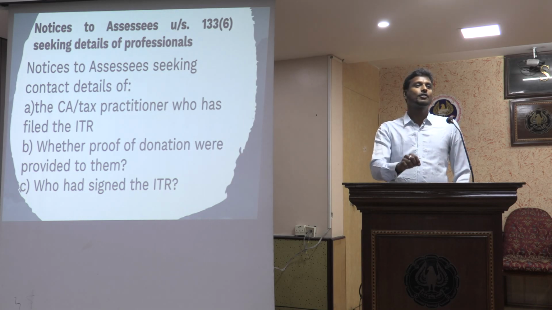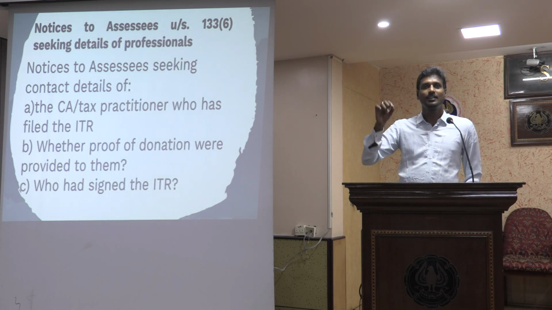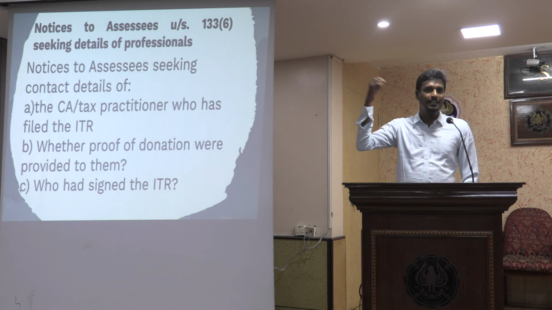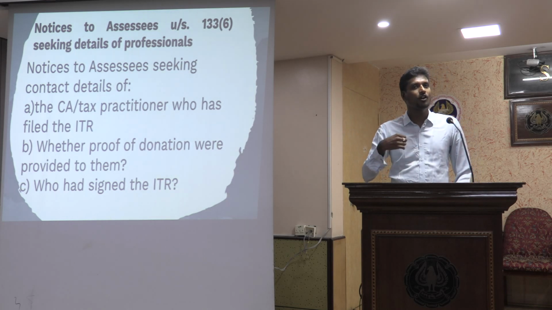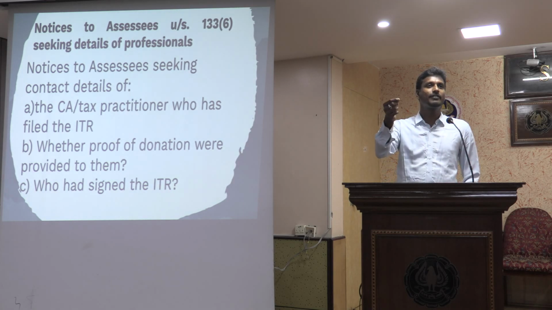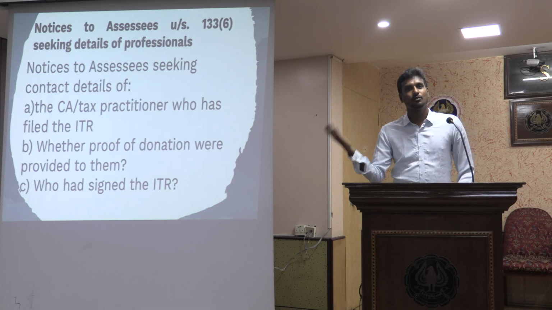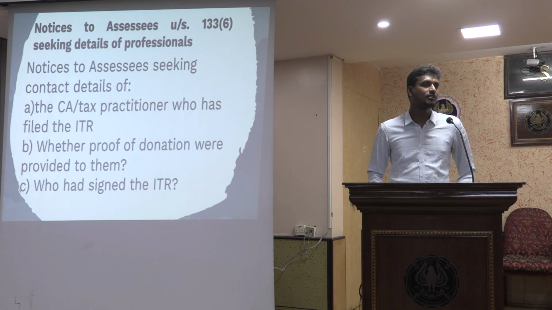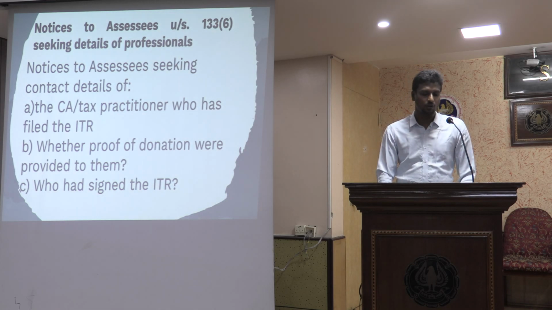Now, the moment this information goes to the tax officer, not only the return but also the notice or the information provided by that assessee is within reach. Now he can give a notice to me and ask for information on all the returns that I have filed, and he might probe into all that information, whether it is appropriate, accurate, and he can issue proceeding notices for all of those.